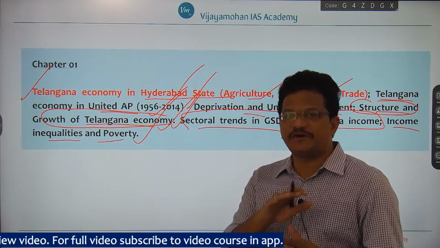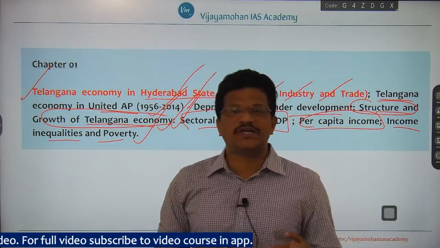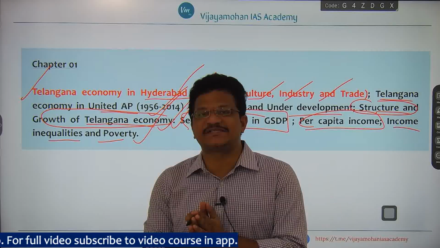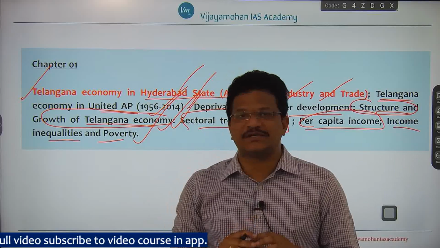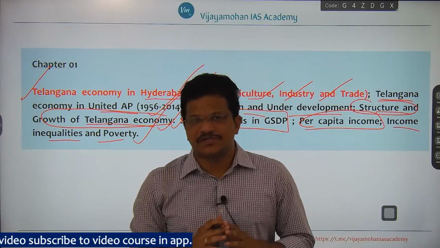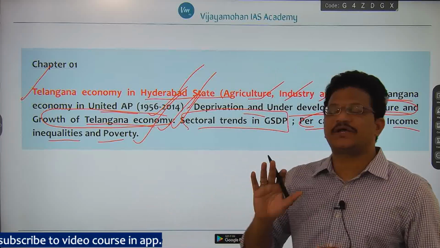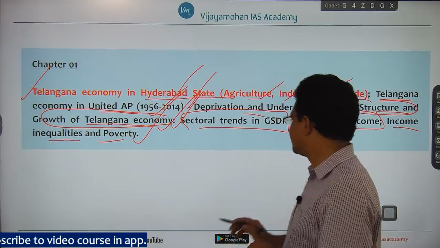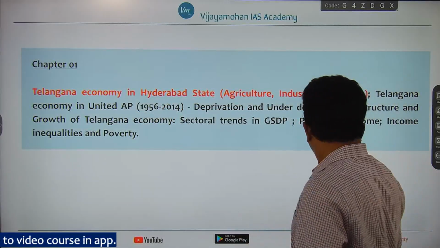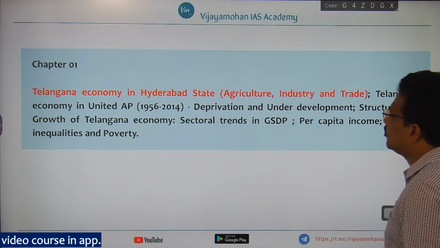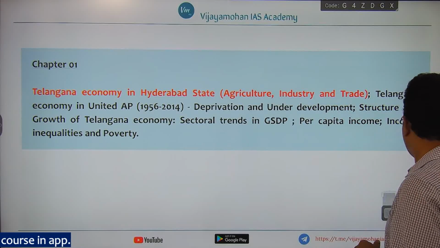then it will be easy for you to score marks, because if you observe the previous year question papers, as far as core content or static content is concerned, there are only 3 or 4 dimensions where questions are repeatedly asked in different forms, right. So if you get hold of the core content very easily, then you can have the probability of scoring good marks. That is the point that I want to stress, right. So first we will be studying the Telangana economy in Hyderabad state related to agriculture, industry and trade, then we will move further, right.